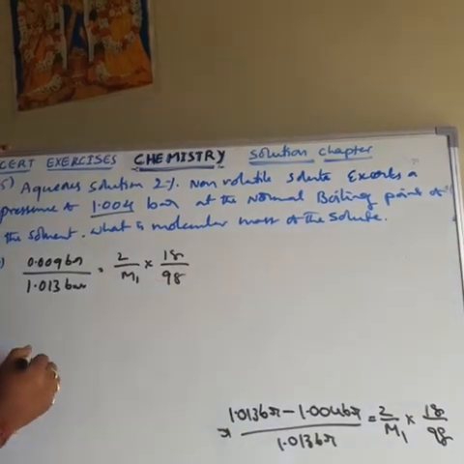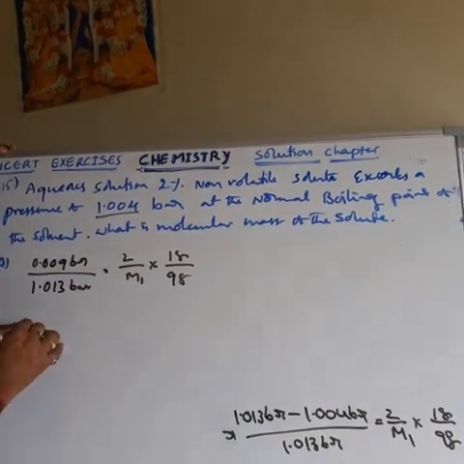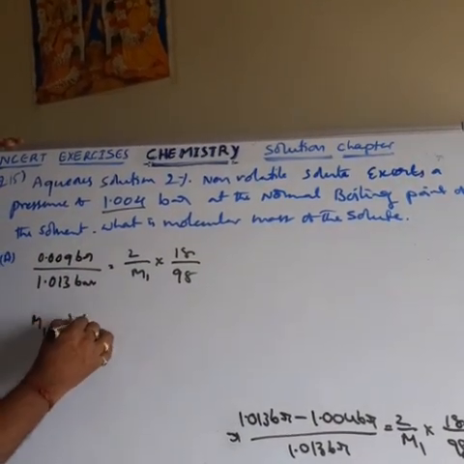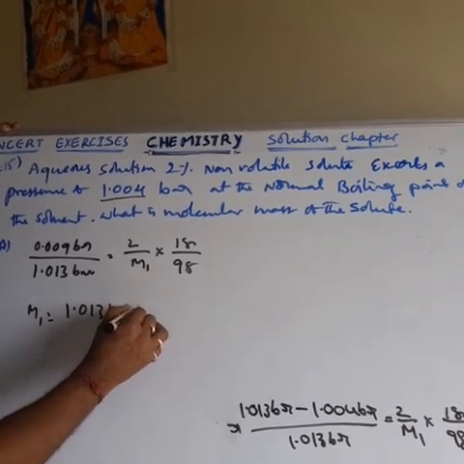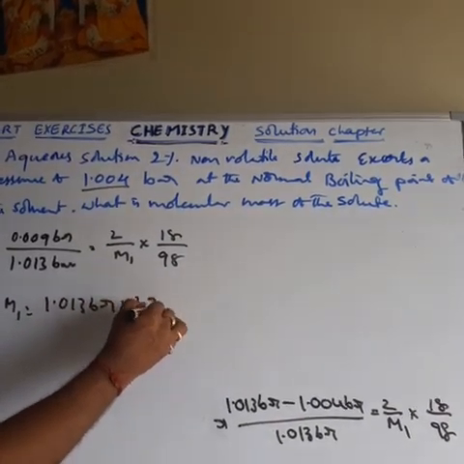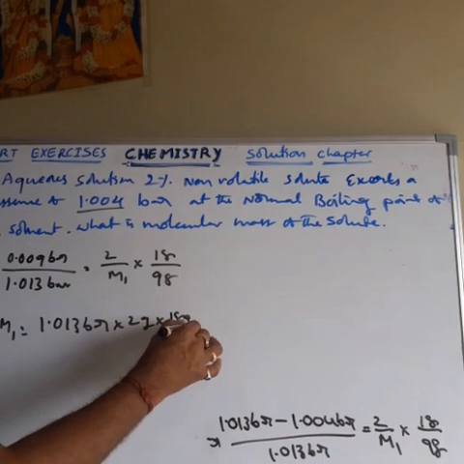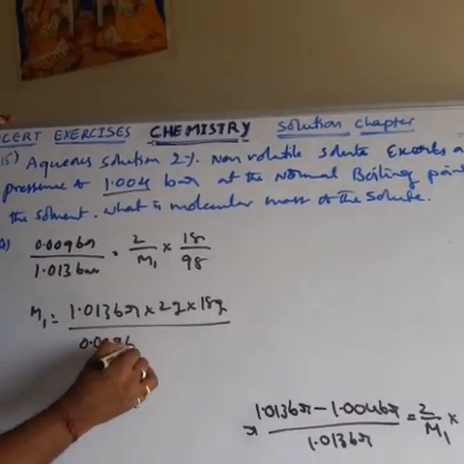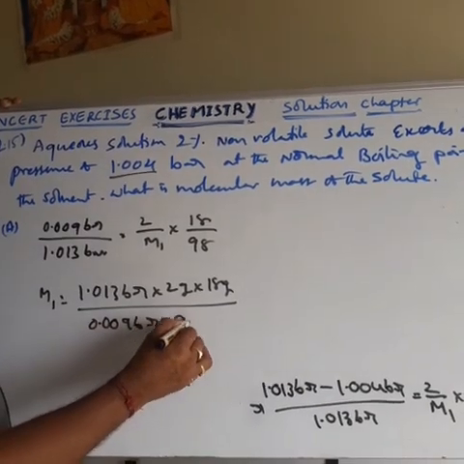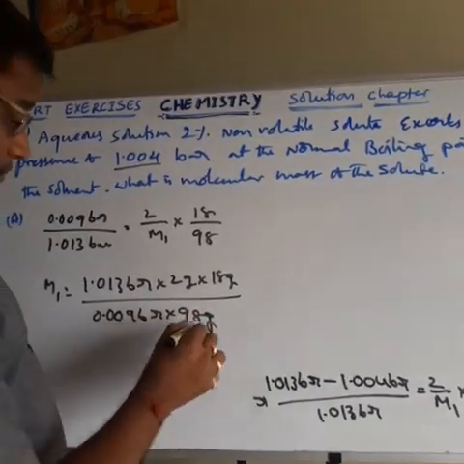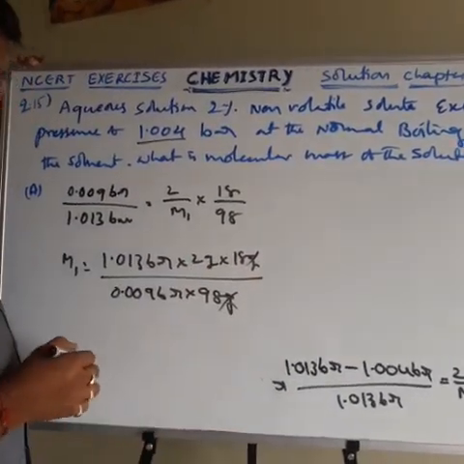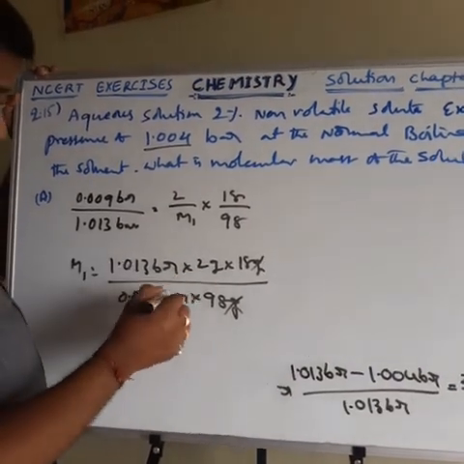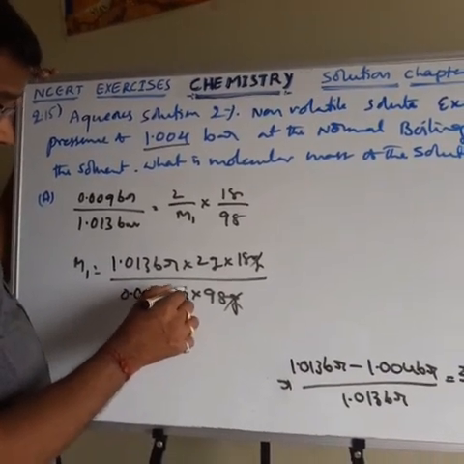Then the M1 value is equal to 1.013 bar into 2 grams into 18 grams divided by 0.009 bar into 98 grams. Here grams cancel, and bars also cancel.